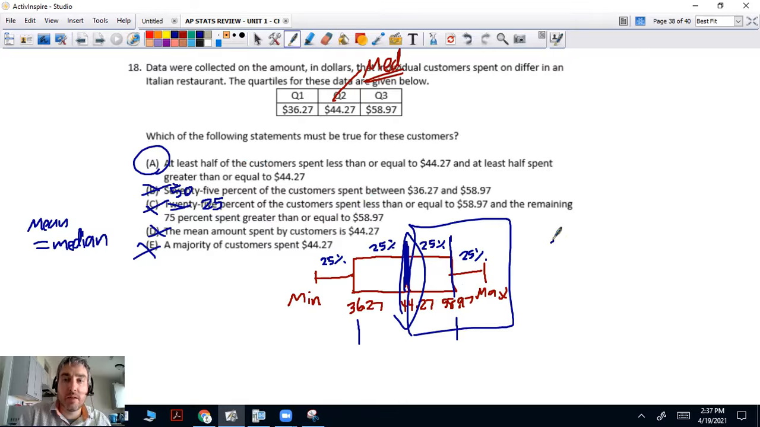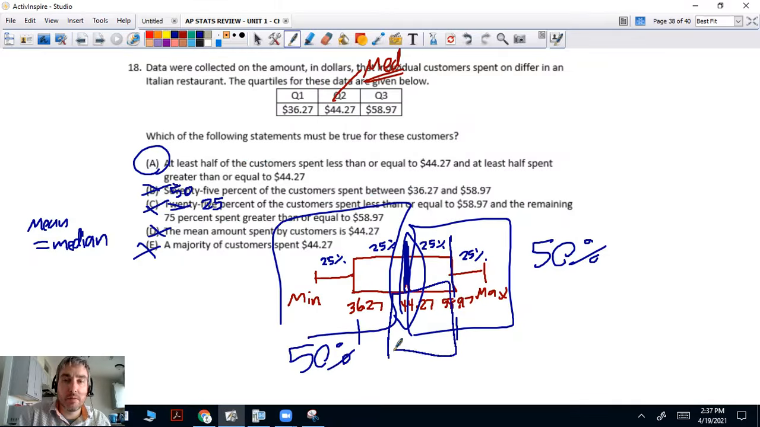This is 50%, half. This is the other 50%. And there's your median. Sorry for the scribble. That's 18.